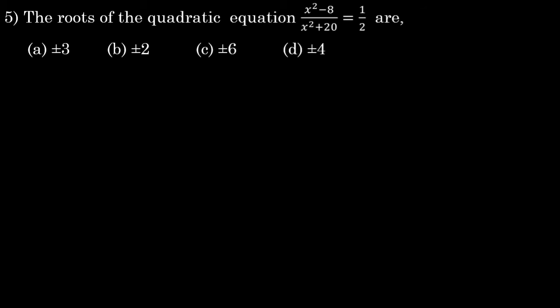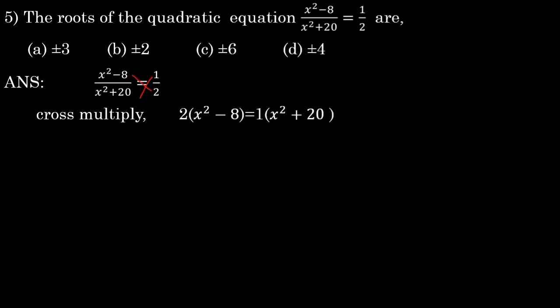Fifth one, the roots of quadratic equation (x square minus 8) divided by (x square plus 20) is equals to 1 by 2 are. Options we have plus or minus 3, plus or minus 2, plus or minus 6, plus or minus 4. So they gave the equation that is (x square minus 8) divided by (x square plus 20) equals to 1 by 2. Now we will do cross multiplication. So cross multiplication, what we will get? 2 into (x square minus 8) is equals to 1 into (x square plus 20).